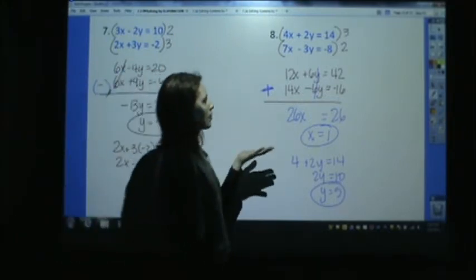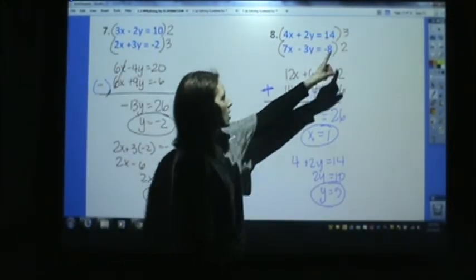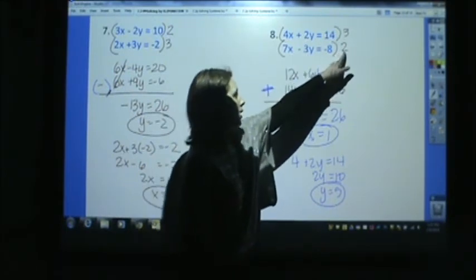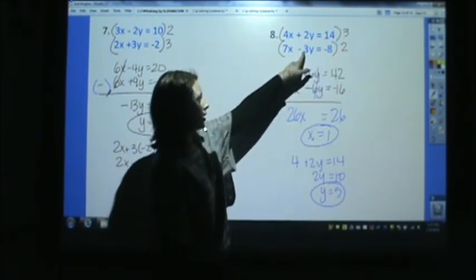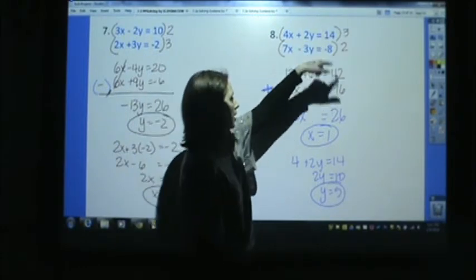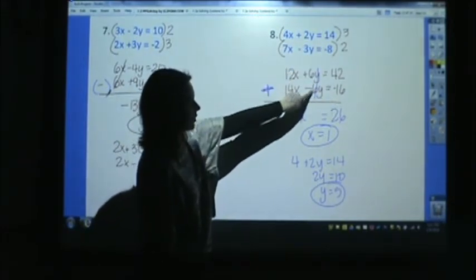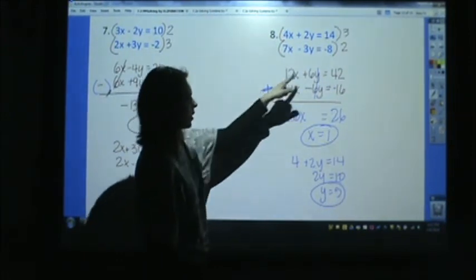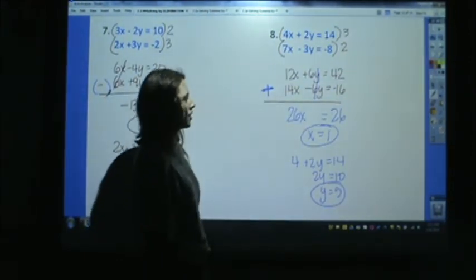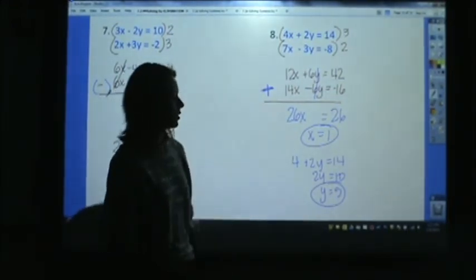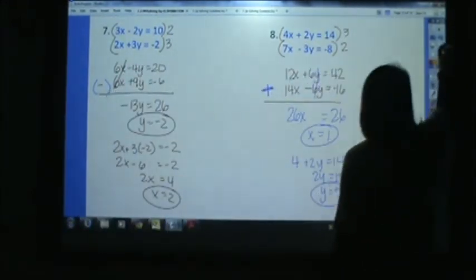Again here, this time I thought, oh, I'm going to deal with the y's. I multiplied by 3 to make this a 6y, and by 2, and that became a negative 6y. That's okay. I actually like these. Because if you have a positive 6y and a negative 6y, you add. We want to add those values to eliminate, and it's almost easier. So you get x equals 1 and y equals 5.